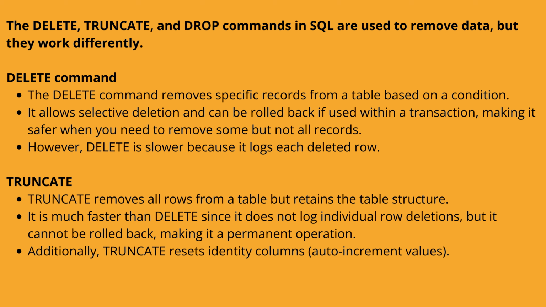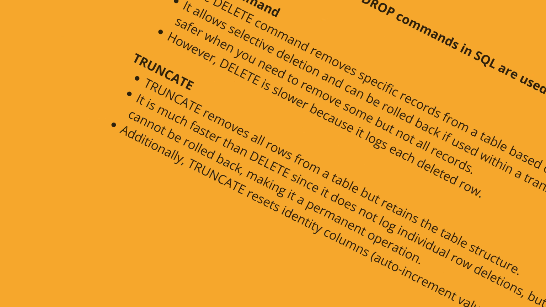Second is truncate. Truncate removes all rows from a table but retains the table structure. It is much faster than delete since it does not log individual row deletions, but it cannot be rolled back, making it a permanent operation. Additionally, truncate resets identity columns, auto-increment values.